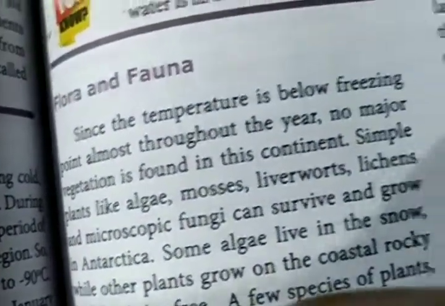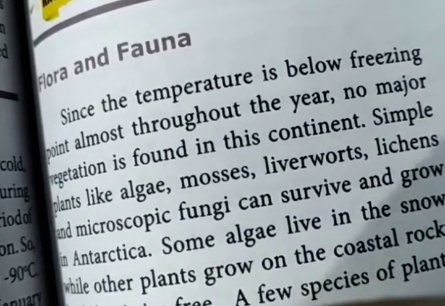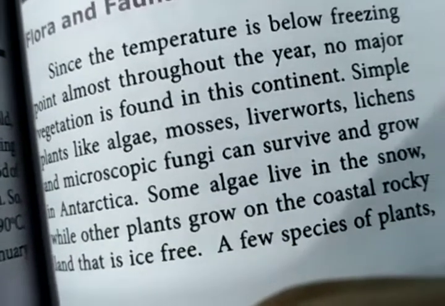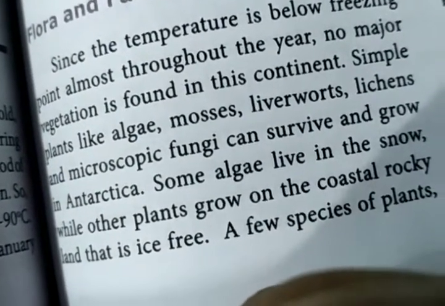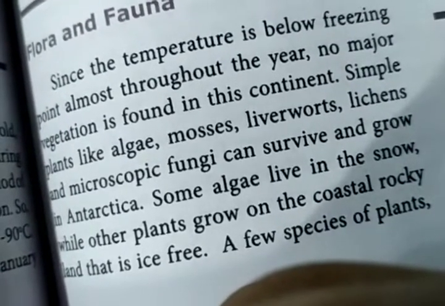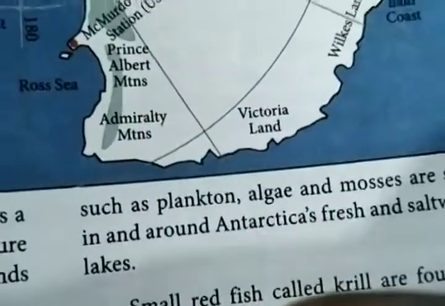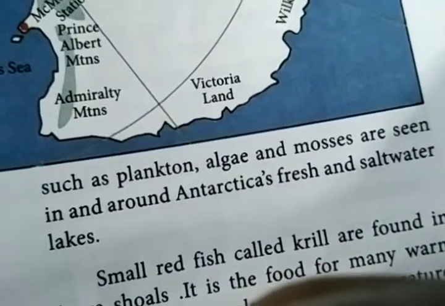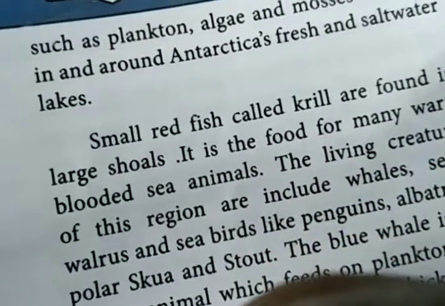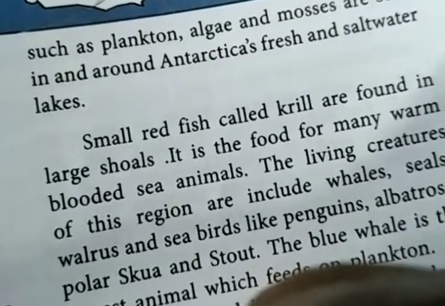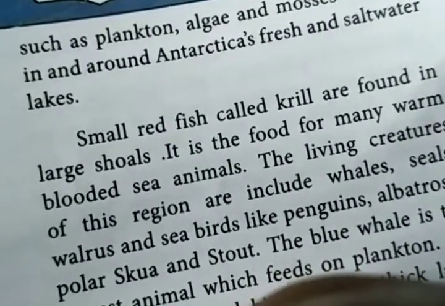Okay, and then the flora and fauna are considered as the algae, mosses, simple plants like algae, mosses, liverworts, lichens and microscopic fungi can survive and grow in Antarctica. Some algae live in snow while other plants grow on the coastal rocky plain that is ice free. A few species of plants such as plankton, algae and mosses are seen in and around Antarctica's fresh and saltwater lakes. Small red fish called krill are found in large shoals. It is the food for many warm-blooded sea animals.